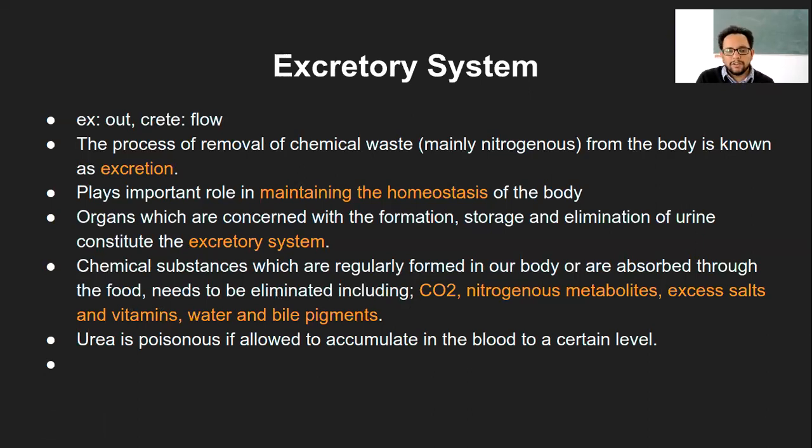Imagine that whatever food we eat gets absorbed into the blood, and from blood, if it is in too much excess that the body doesn't need it, then it is put out through the formation of urine. So that includes carbon dioxide, nitrogenous metabolites, excess salts and vitamins, water, and bile pigments.